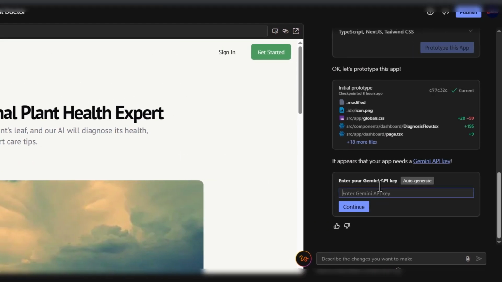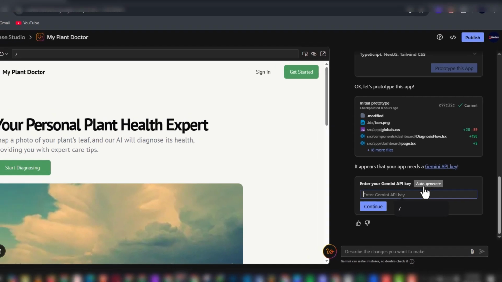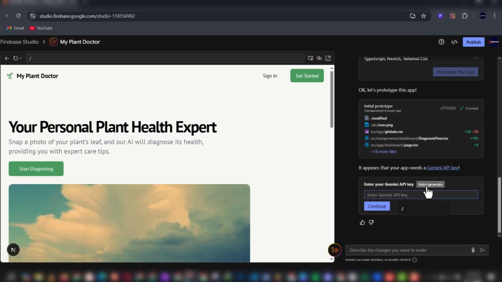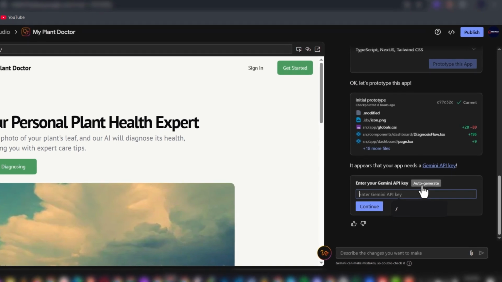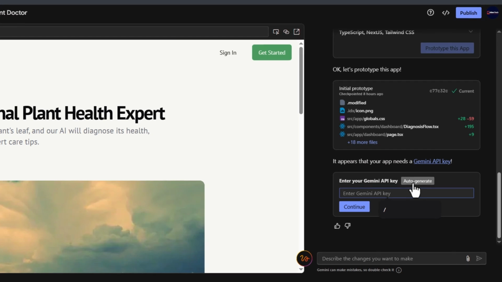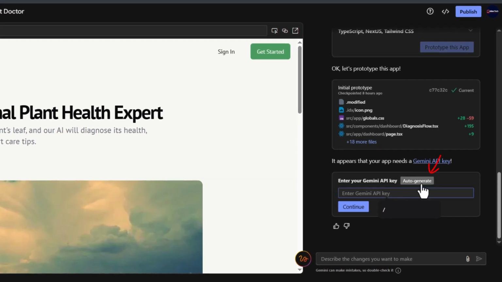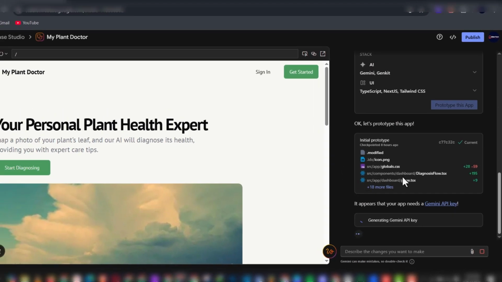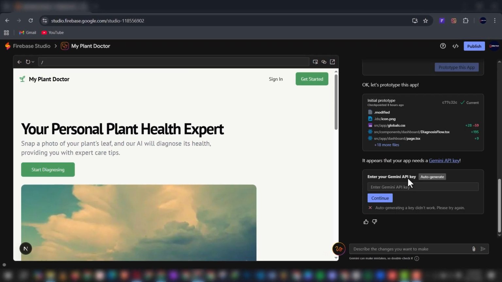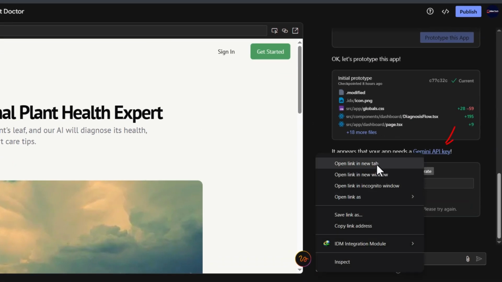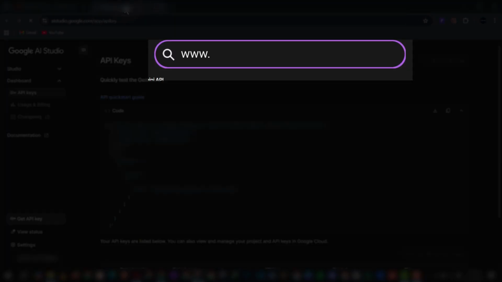Gemini requires us to have a Gemini API key, and it is easy to get this. We just click on auto generate, and remember your API key is to be kept private because anyone having access to this API key will have access to do some manipulations in your Gemini system or in your application, for example. So we proceed to auto-generate our API key. This gives us the access or gateway to use Gemini and its related features in our application. For some reason, at this time, Gemini is unable to auto-generate a key, but we can follow the link provided to manually generate our API key.